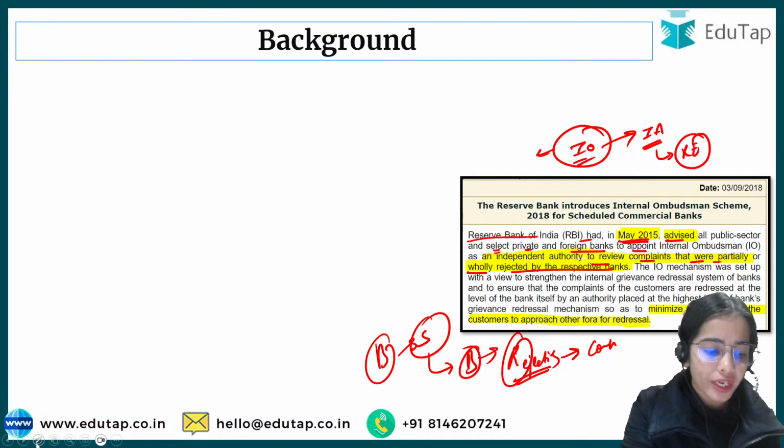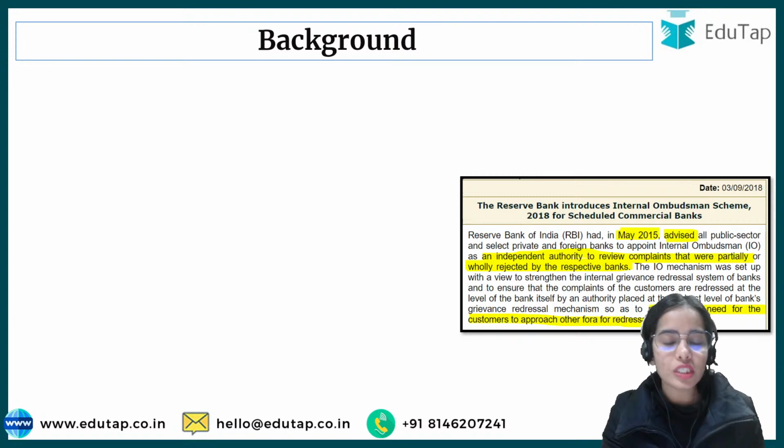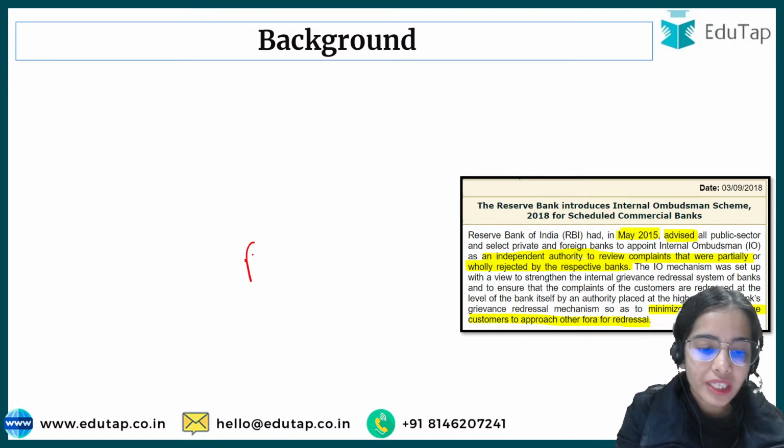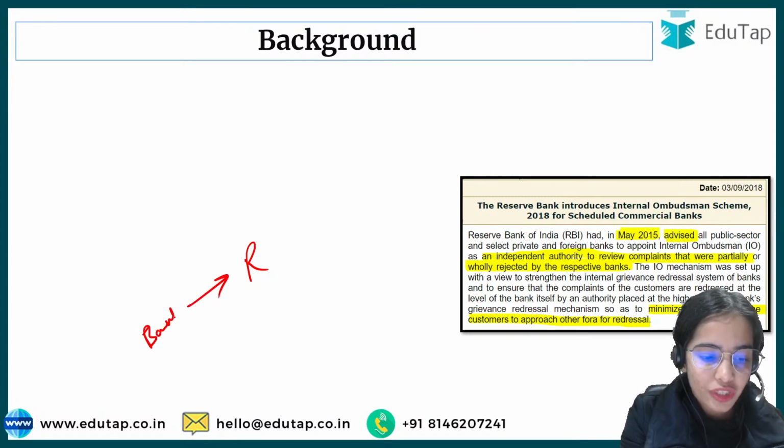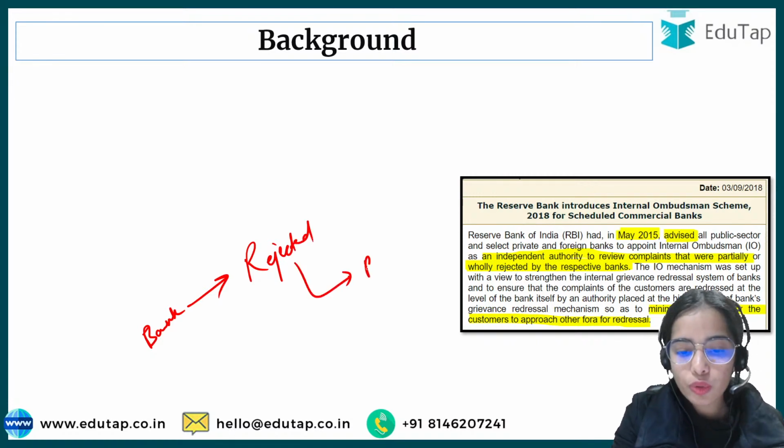I have a valid point that I am not getting the services. I should be told why I am not getting the services and I should be provided with the services. So you have a valid complaint, but that has been rejected by the bank. Now what will you do? You will go to the Reserve Bank of India to complain under the integrated ombudsman scheme.